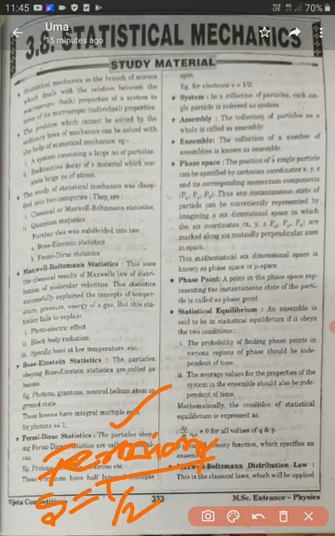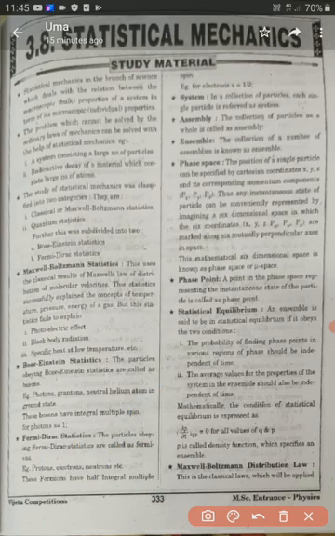So examples for the fermions: electrons, protons, and neutrons are examples of fermions. Okay, we should remember classical statistics, also called the Maxwell-Boltzmann statistics.